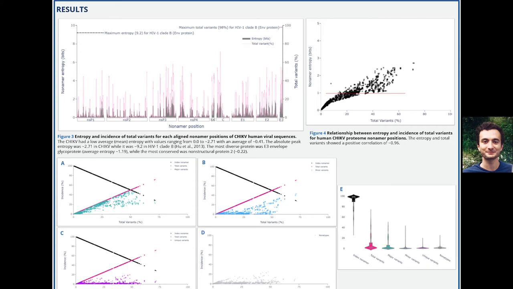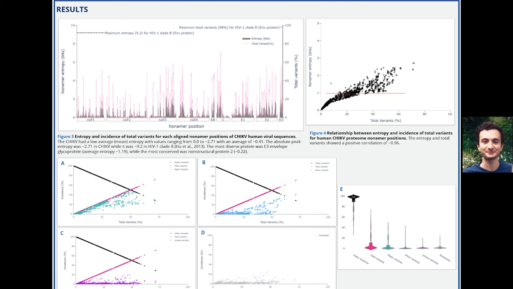For a benchmark, this line indicates the highest monomer entropy value that we have observed from our various analyses of viruses. The peak absolute entropy of 9.2 and total variance of 98% was observed for HIV-1 clade B. Figure 4 provides a scatter plot to better understand the relationship between the entropy and total variance. Each dot represents a monomer position.